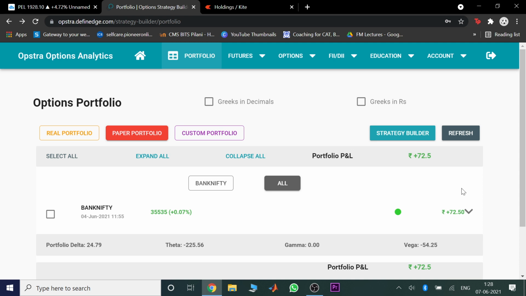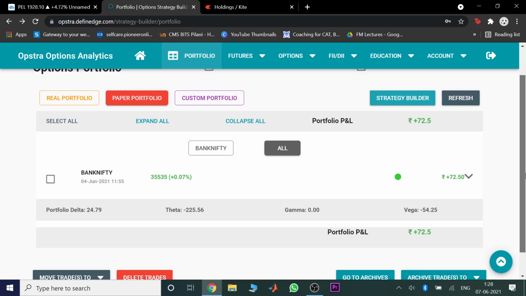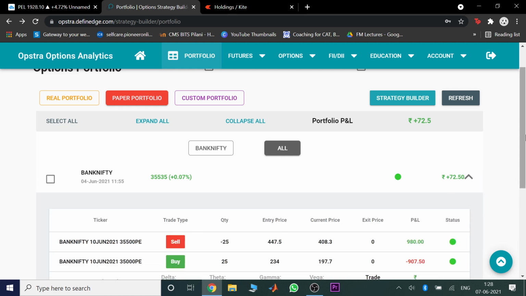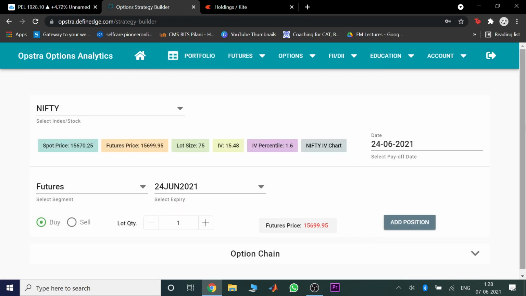Let's go ahead with that. I'm using this website called Opstra Options Analytics, where you can paper trade with your options and it shows you your profit and loss diagrams and payoff diagrams. Let me just delete this one. So how do you add a trade? Go to the strategy builder, and then suppose we want to build a short straddle.